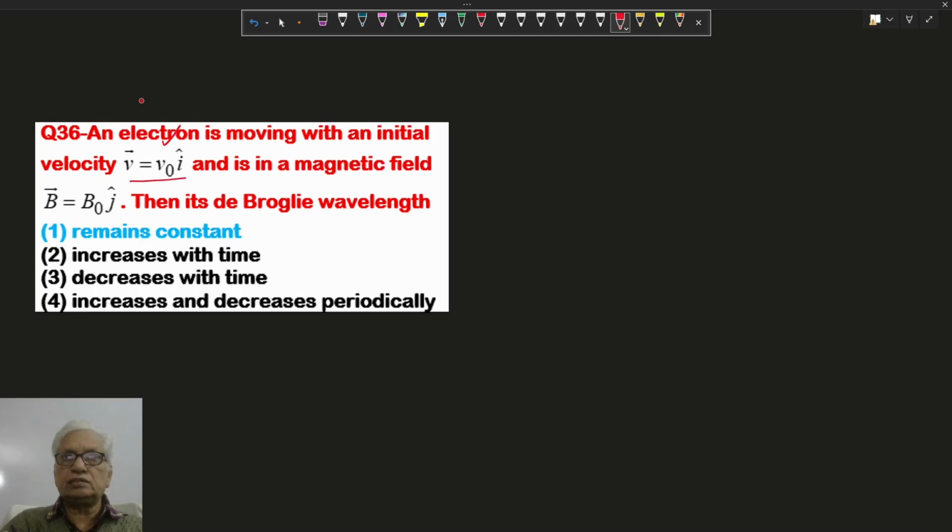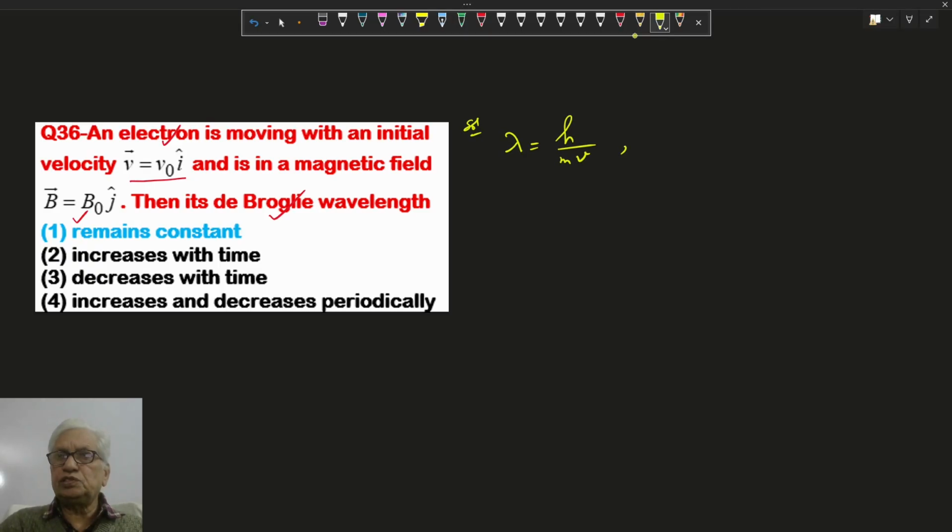In this question, an electron is moving with the initial velocity v equal to v naught i along the x-axis in a magnetic field acting along the y-axis. We have to find the de-Broglie wavelength. The de-Broglie wavelength is given by h upon mv.